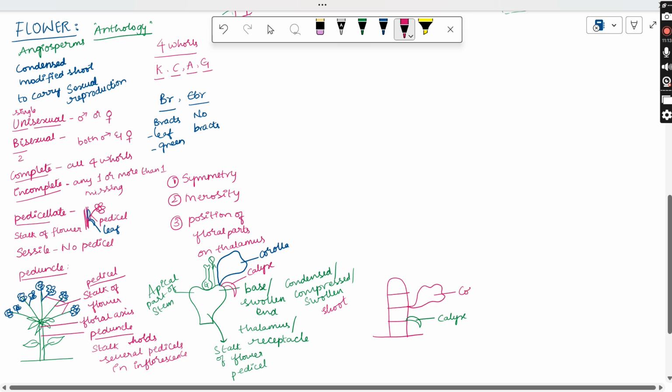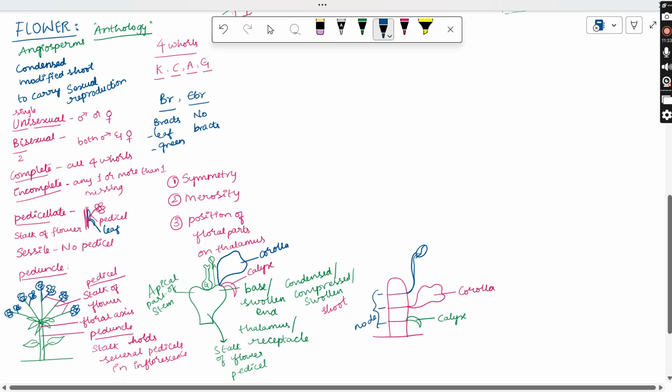The corolla. So all the petals are arising from this corolla. And what is the third whorl? The third whorl will be containing the stamens. So the androecium is present at this node. Okay, so each line you consider it as a node. So this is one node, this is another node.